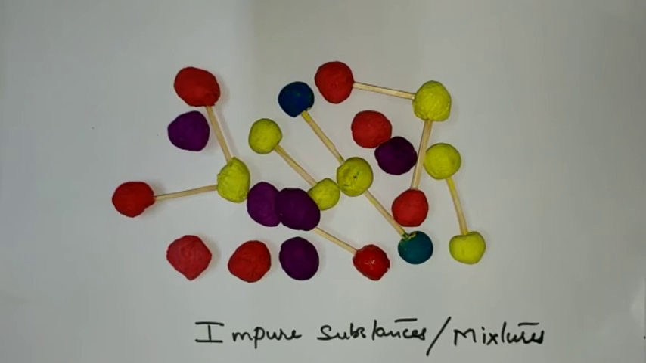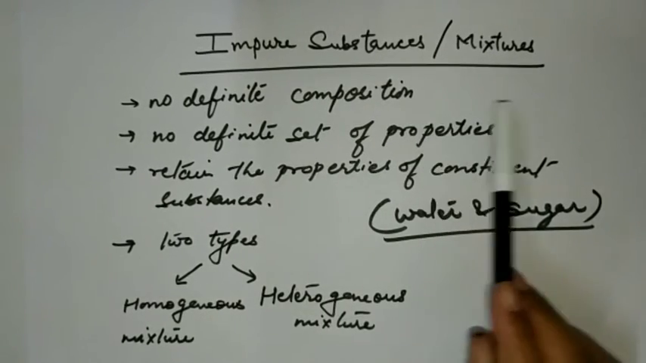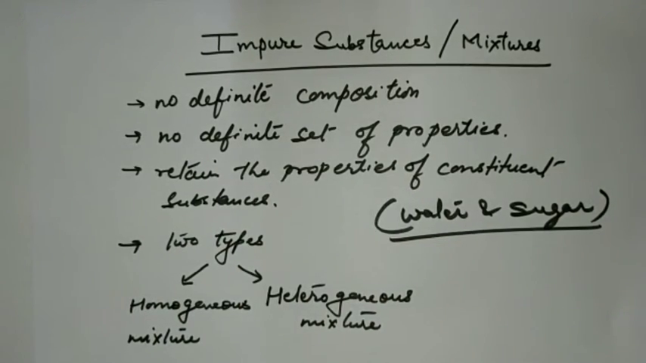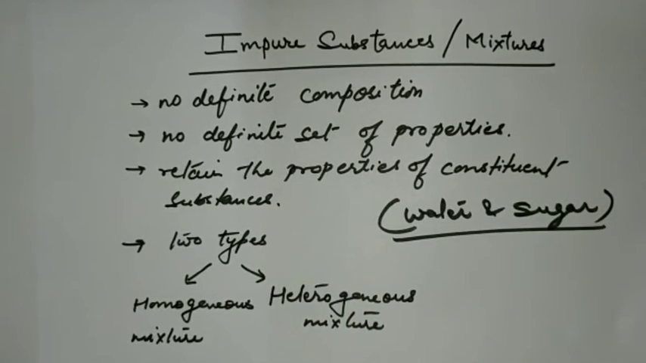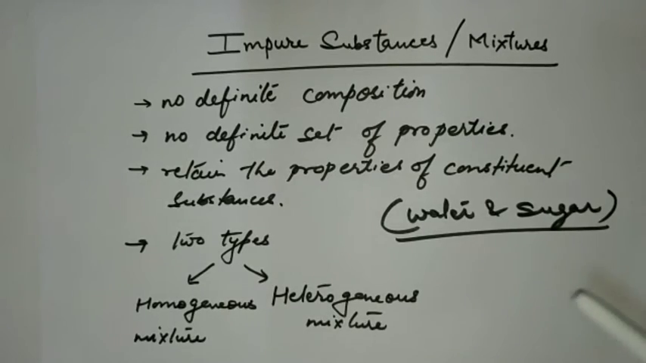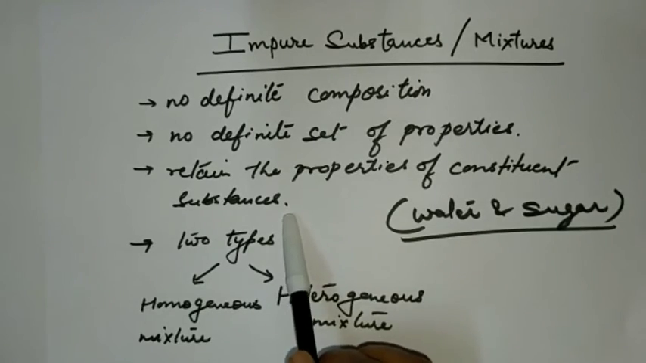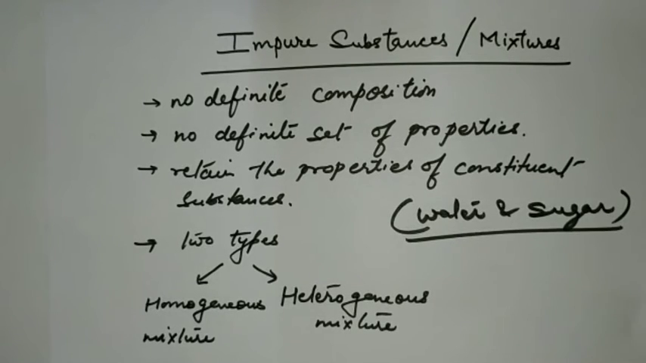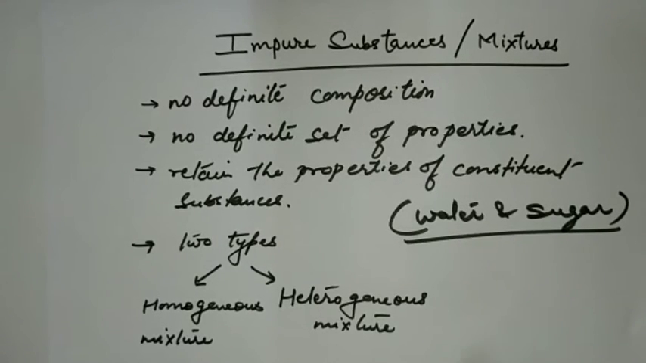So now let us have a look at the properties of impure substances. These are the characteristics of impure substances or mixtures. First point, they do not have any definite composition. We can mix any substance in any proportion. Then they do not have any definite set of properties. That means their melting point, their boiling points or their densities are not definite. Then third point is that they retain the properties of constituent substances. If you take some sugar and dissolve it in water, we will see that the water becomes sweet. That means the properties of sugar are not vanished when we make a mixture. The properties of sugar are retained even in the solution.